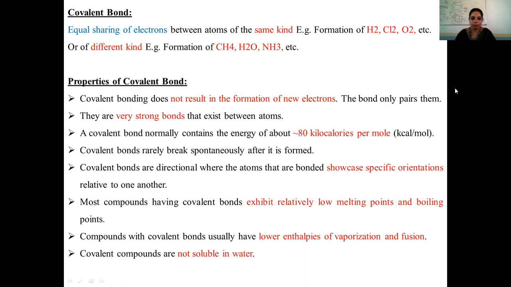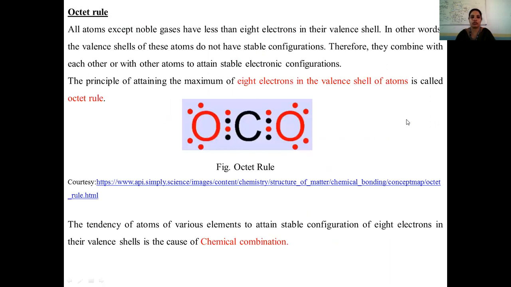Most of the covalent compounds having covalent bonds exhibit relatively lower melting points and boiling points. So these are the different properties of a compound which possesses the covalent bond. Apart from that, covalent compounds also usually have lower enthalpies of vaporization and fusion. Covalent compounds are usually not soluble in water and do not get dissolved in water.